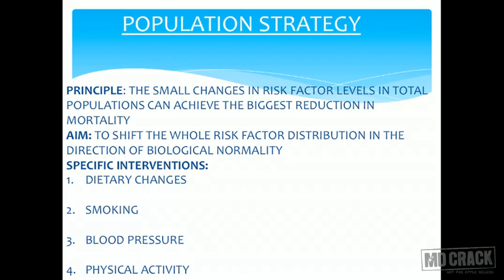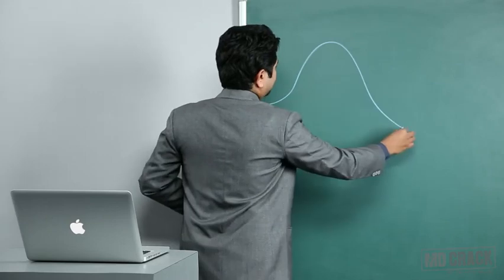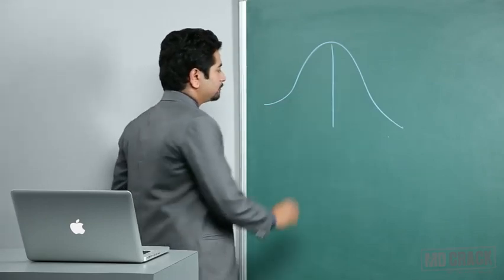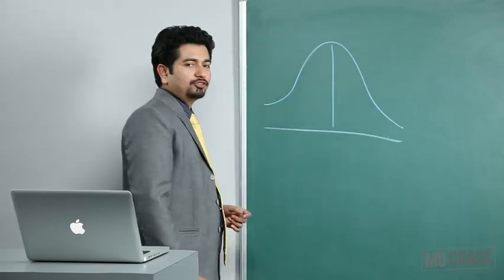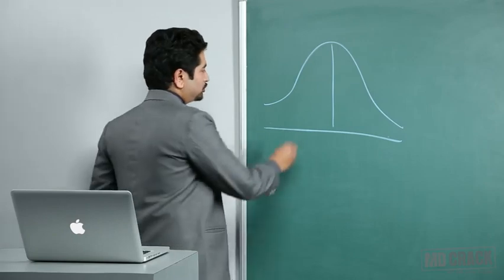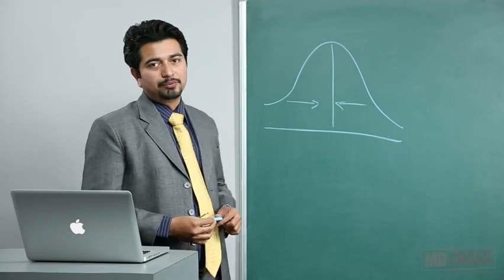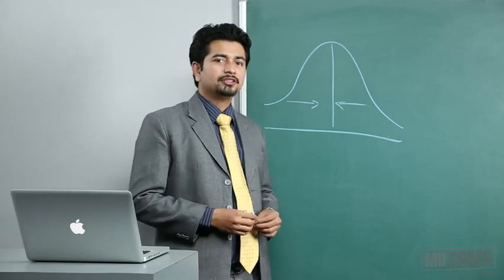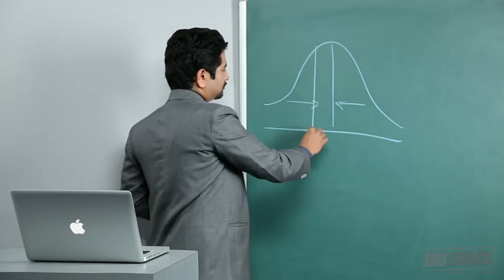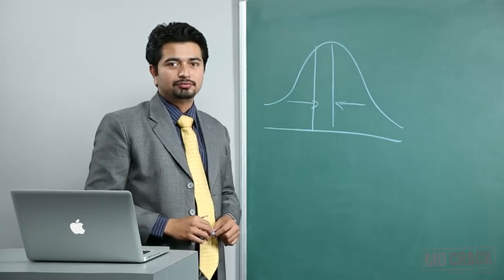The aim of population strategy is to shift the whole risk factor distribution in the population towards the biological normality. When we discussed regression to the mean, this is something like that. I have a mean here, and the whole approach for population strategy is to try to push the blood pressure levels here towards the mean. Although for blood pressures, I won't be minding if the blood pressure is pushed to this level.